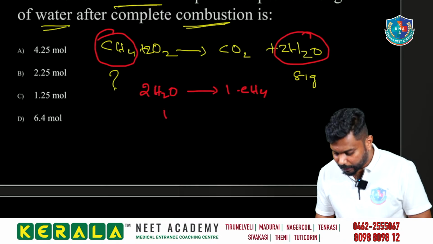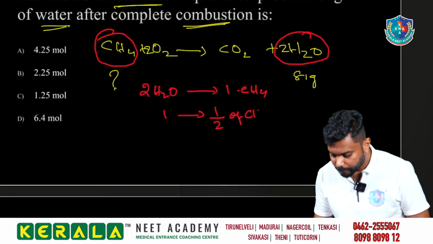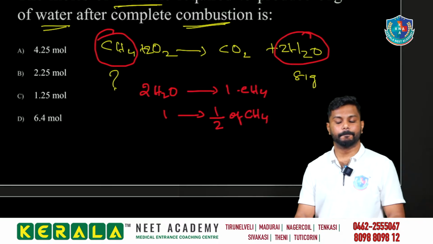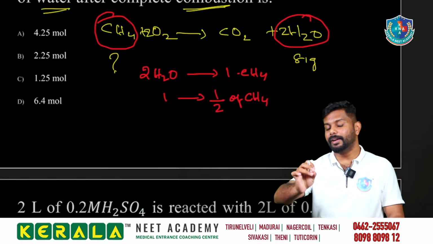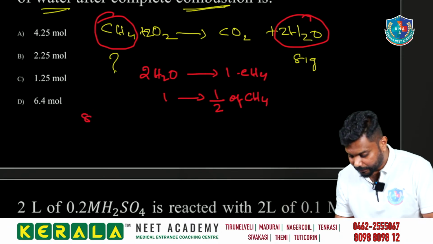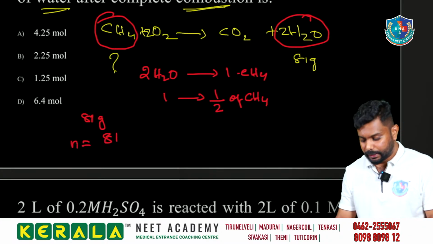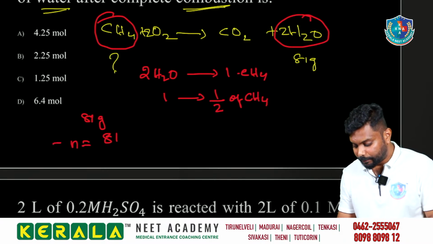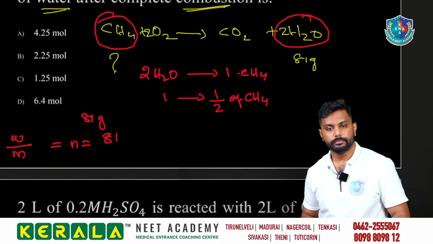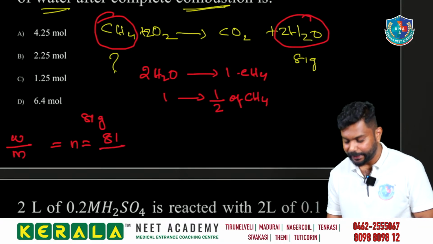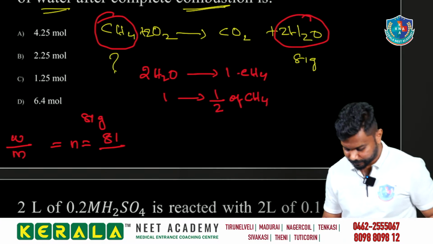So 1 mole of water will be produced from 1/2 mole of methane. We are having 81 gram of water. So what is the number of moles of water here? 81 is the given mass. Number of moles is equal to given mass divided by molar mass. What is the molar mass of water? Come on, faster. Very good, 18.